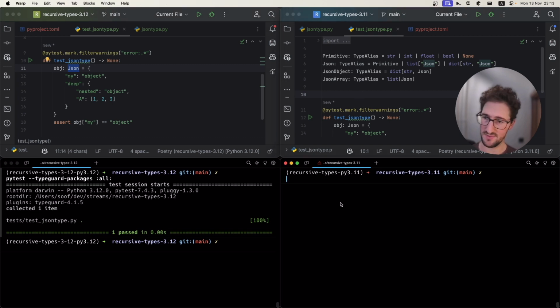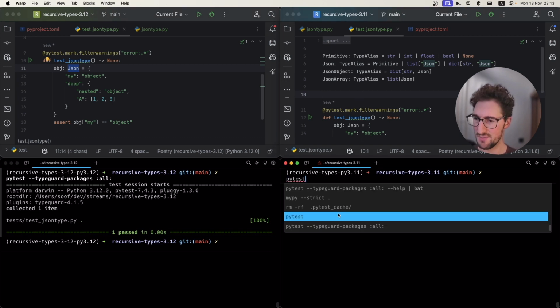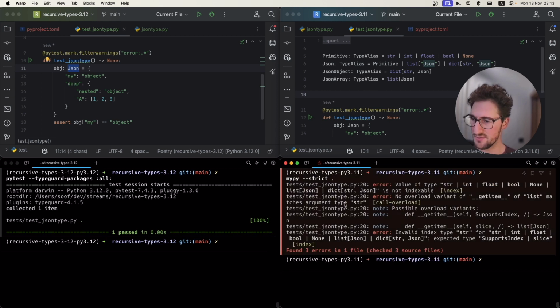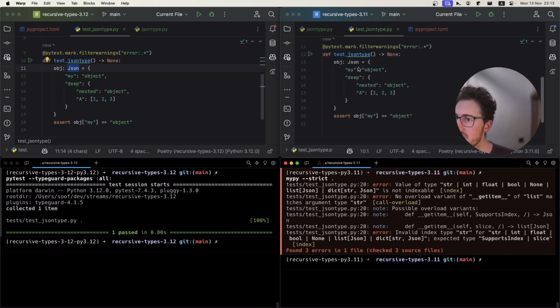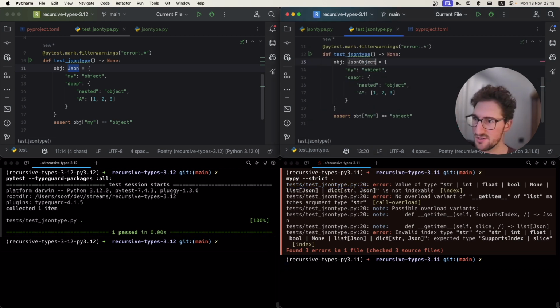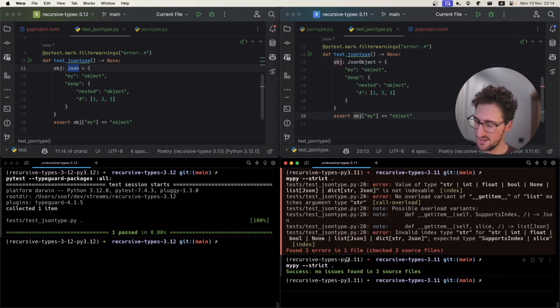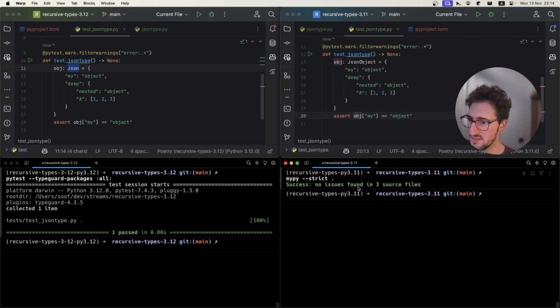And on Python 3.11, we have the opposite. MyPy is fully working, or maybe not, because I've broken something. Of course I did. Let's see, what have I broken? Oh, I see. Yeah, this is supposed to be JSON object, because we can't have nice things completely. And now everything looks fine.